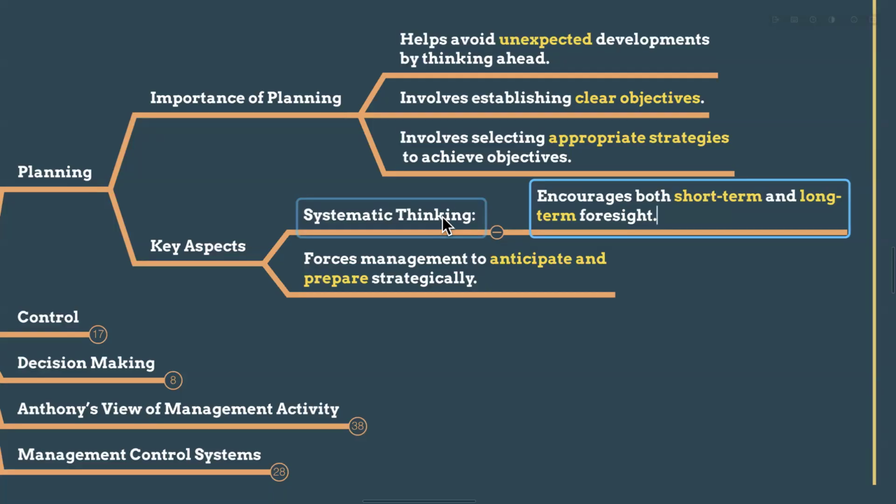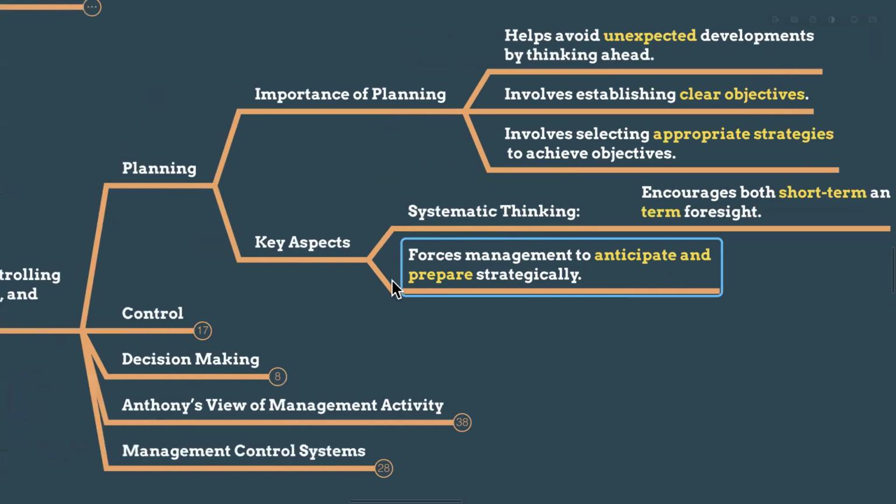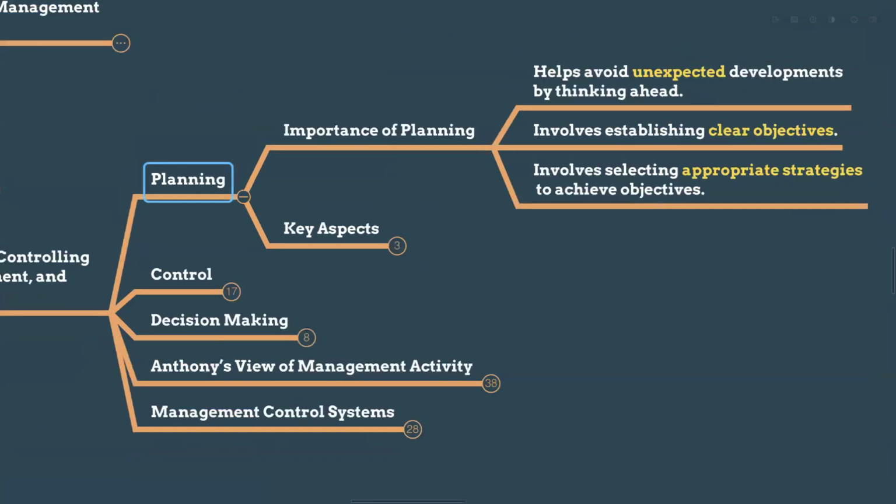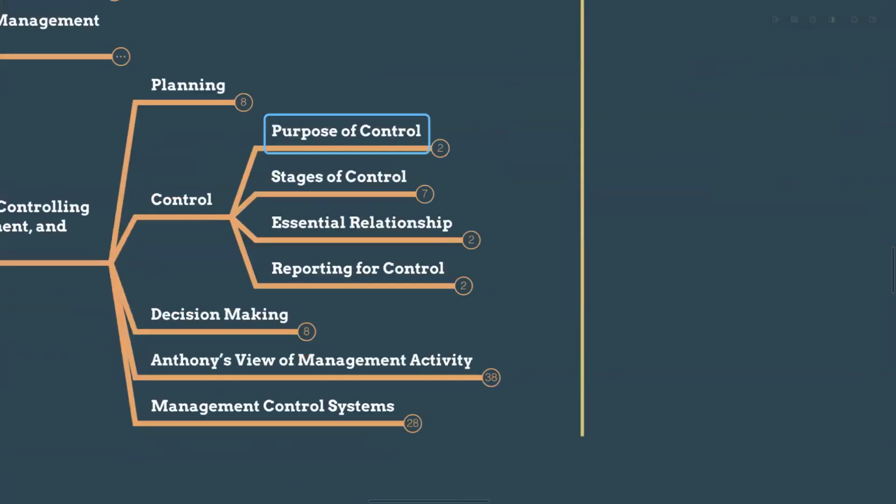At the operational level, planning is daily, weekly, monthly, quarterly, every half a year. Apple can schedule new iPhone production cycles every September. They have the event, right? So that is operational planning. Samsung also, the factory managers can plan the daily production targets. So this is systematic thinking. It can be short term as well as long term. It forces the management to anticipate and prepare strategically. So that's planning.